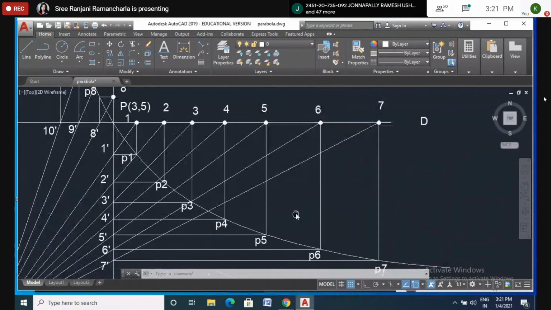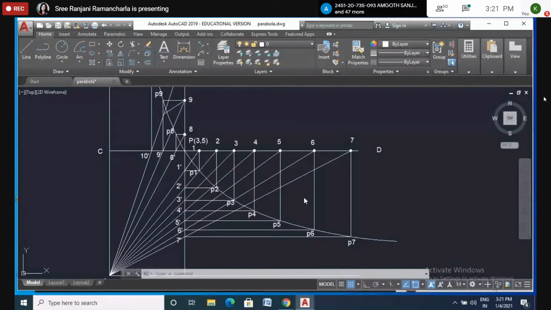So this is the hyperbola. How to draw the normal and tangent? Here also the same thing: anywhere you select a point on the curve.